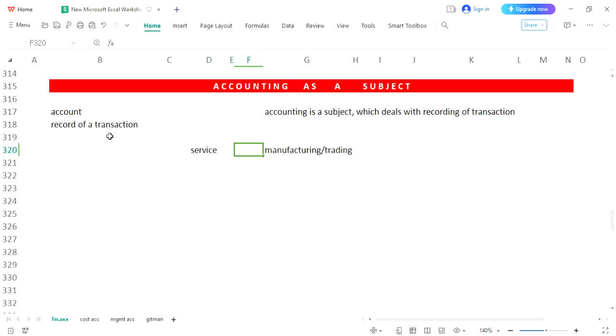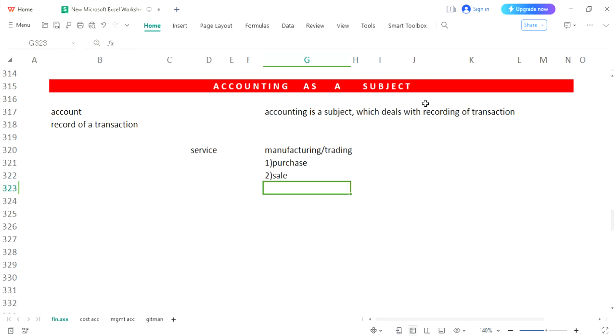If you are manufacturing, dealing would be different. Let's discuss with trading or manufacturing. There will be two aspects related to manufacturing. First, you will purchase, and then you will sell. You will purchase a commodity, and then you will sell these commodities.